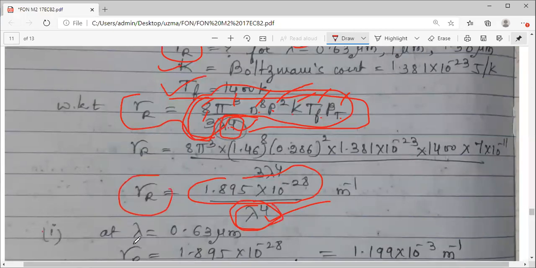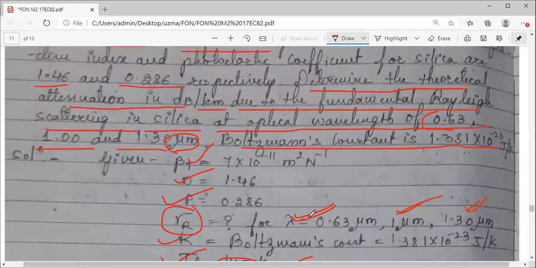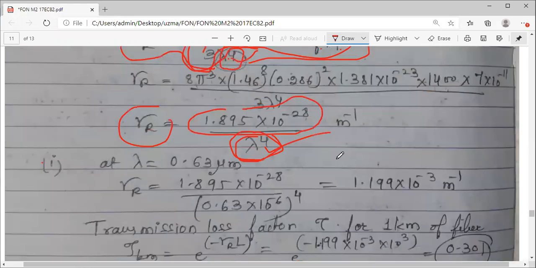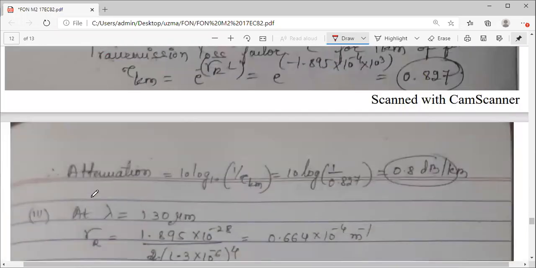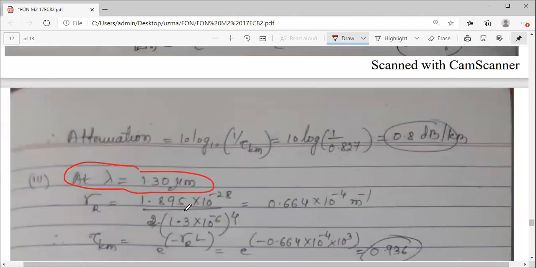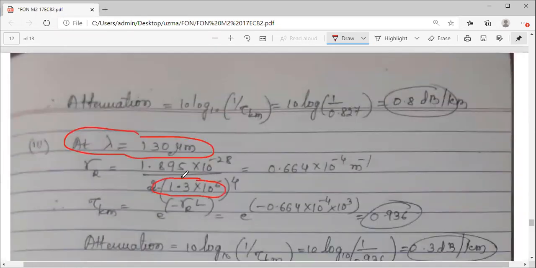Now first, what is the lambda value? First time it is 0.63 micrometer. So first time I will put lambda as 0.63 micrometer raised to 4. This is one gamma r we calculated. Similarly, at lambda equal to 1, I have substituted 1 micrometer raised to 4. I have got one more value of scattering coefficient. Third time, lambda is 1.30. So for the third time, substitute only the lambda. The variation is only lambda. So this numerator will remain the same for all three. So for all 3, you can calculate gamma r easily.